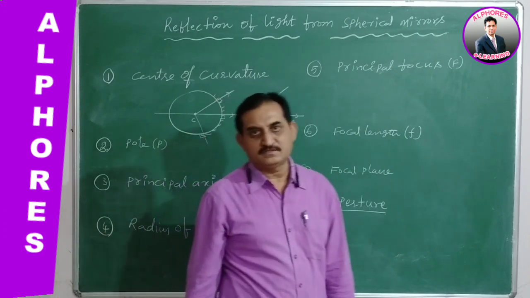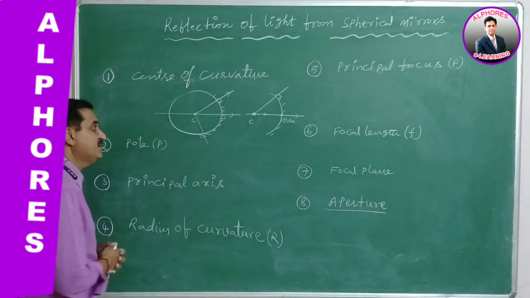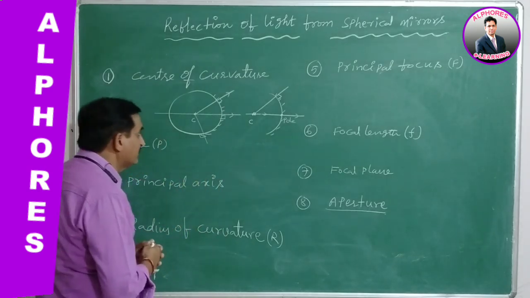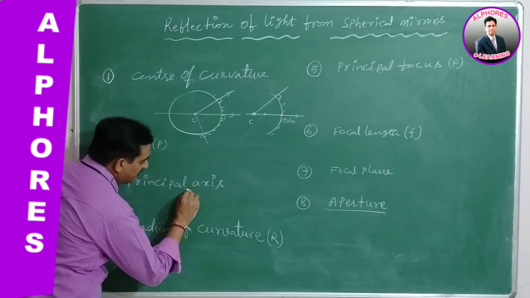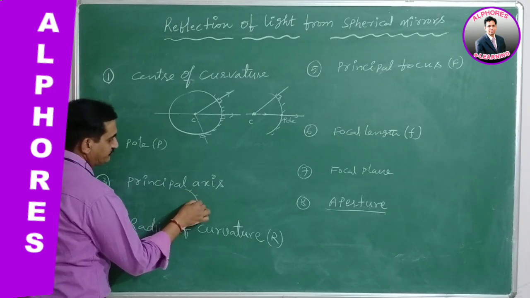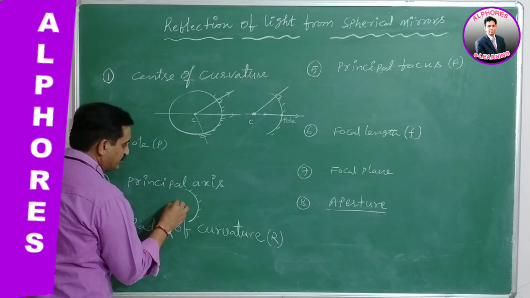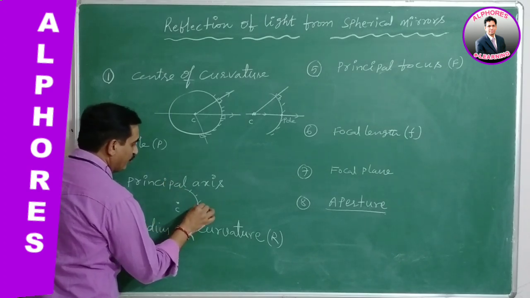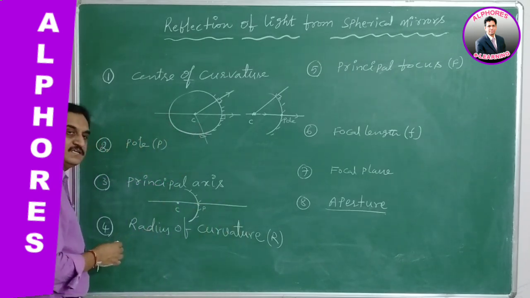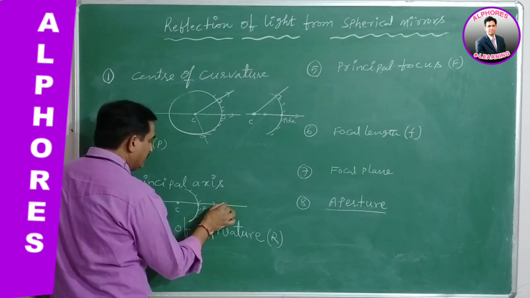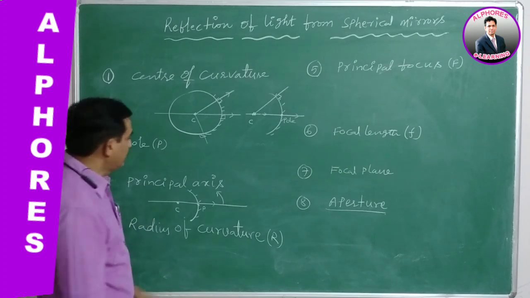What is principal axis? The line which is passing through the center of curvature and pole of the spherical mirror is known as the principal axis. See here, this is a spherical mirror, and it has a center of curvature C, and it has pole P. These two, pole and center of curvature, are joined by a straight line, which is taken to be the principal axis. This is the principal axis of the spherical mirror.